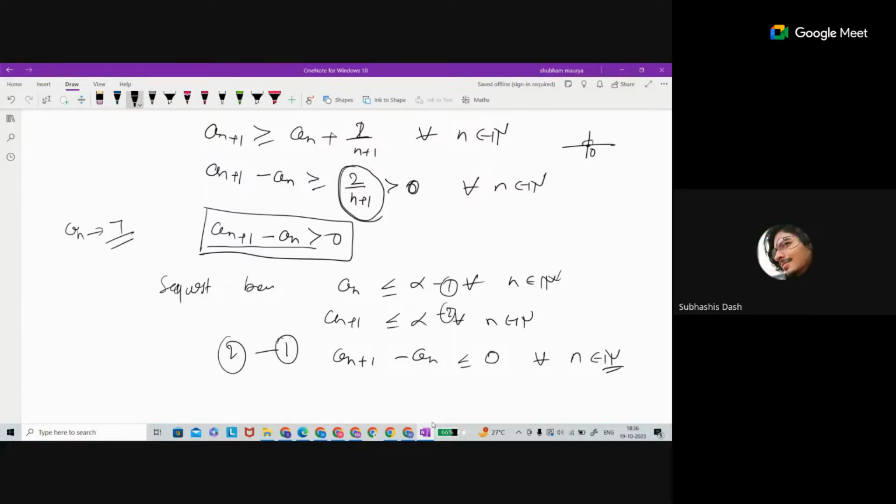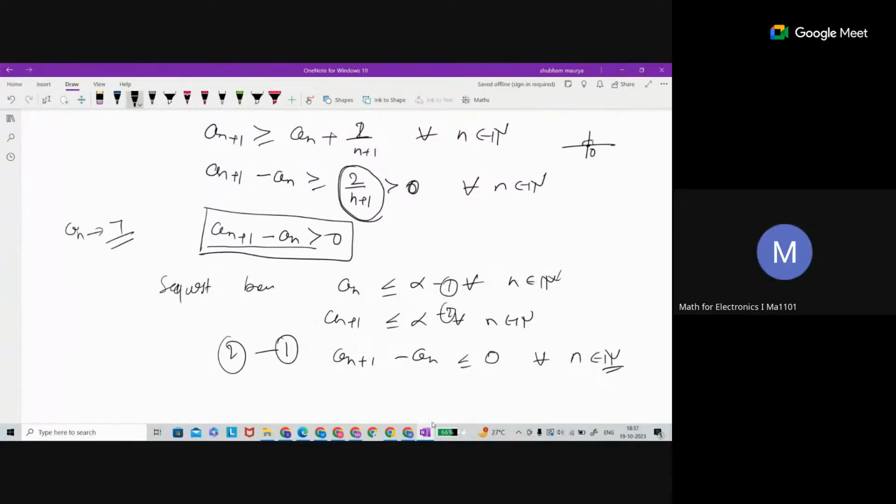Then an+1 minus an would be 7 minus 7, which is 0. But since it is increasing, an+1 minus an would be greater than 0. That's the definition of an increasing sequence.